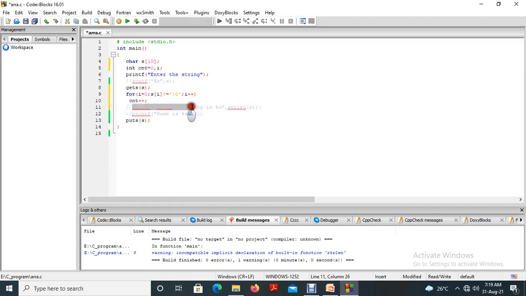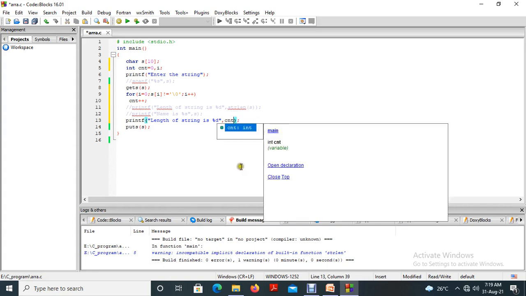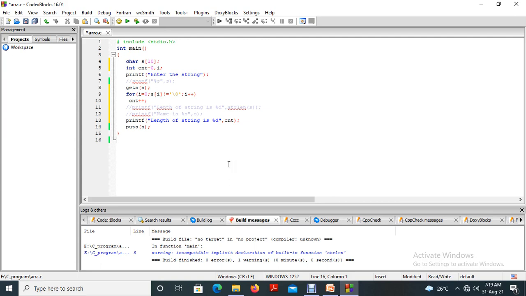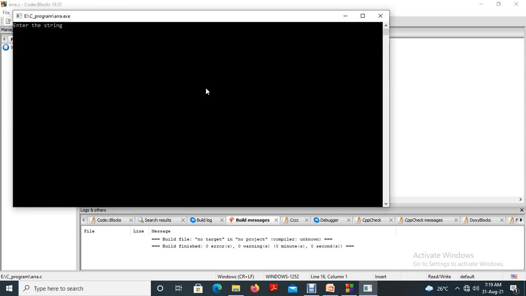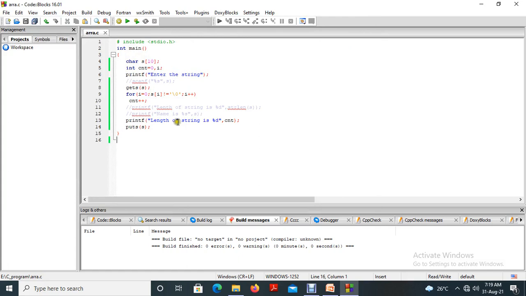Okay, now we have to print the value. The length of the string is percentage d, count. Now run the program. So the length of the string is 7. Okay, so this is the meaning of this statement. So how it works, that is the important thing.